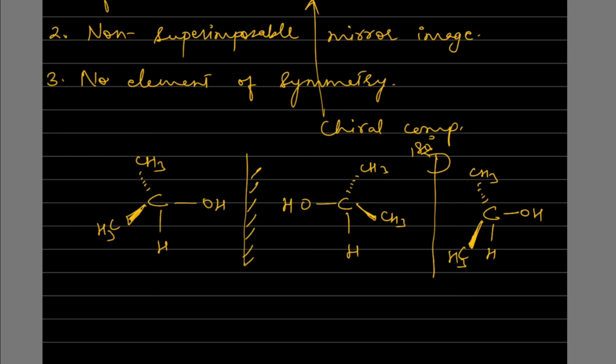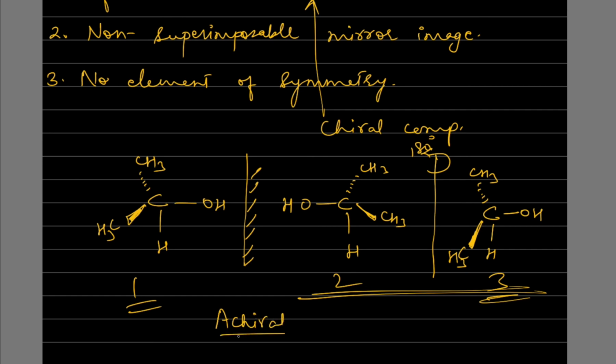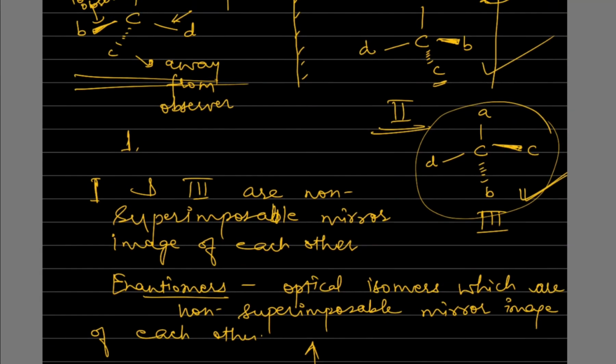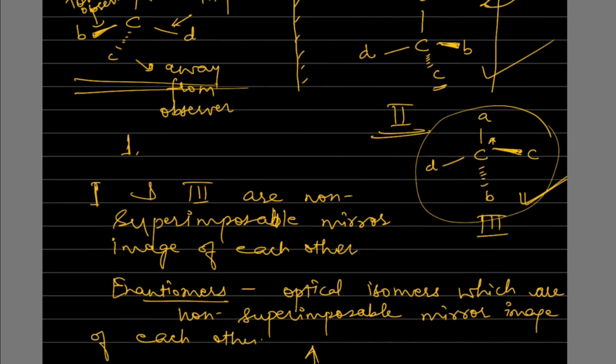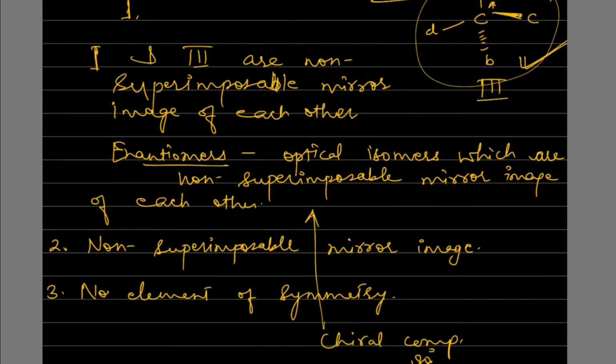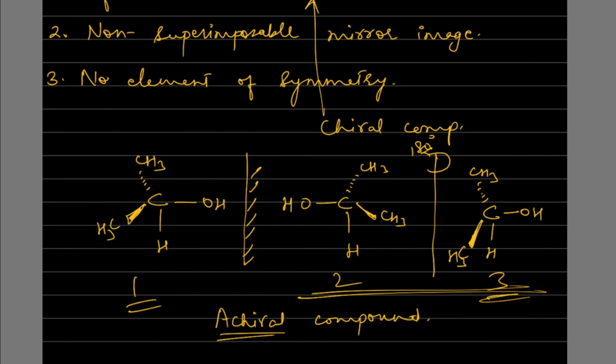So here you can see that compounds 1 and 3 are superimposable on each other, and because they are superimposable, these type of compounds will be optically inactive and they are called achiral compounds, because no asymmetric carbon is there. An asymmetric carbon is always represented with a star or asterisk on it, while the achiral carbon will be written simply.